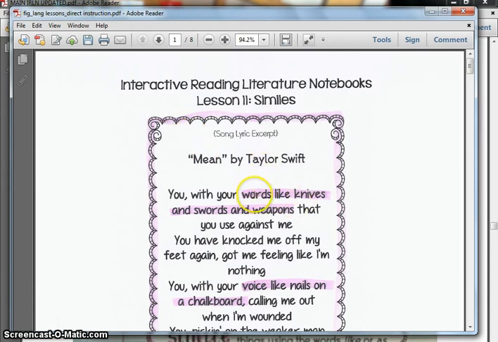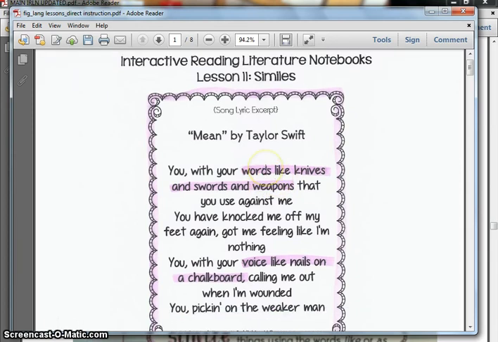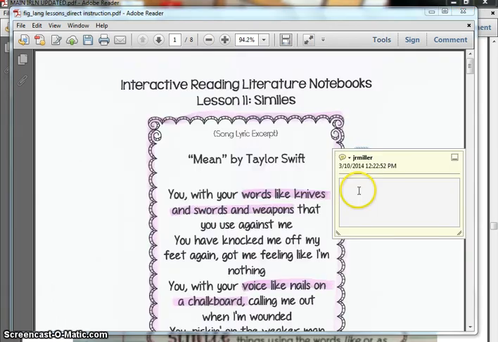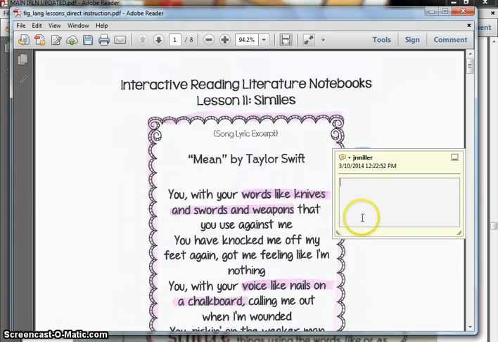So, in this simile right here, the words are being compared to knives and swords and weapons. And remember, a simile is a comparison of two unlike things using the words like or as in the comparison. And so she's comparing his words to knives and swords and weapons. And so I know that his words must hurt her on the inside as much as weapons hurt people on the outside. So I'm going to add a note, and I'm going to write the meaning of the simile right there.